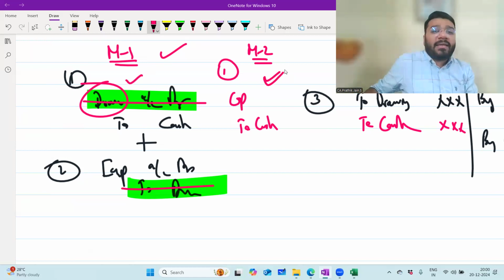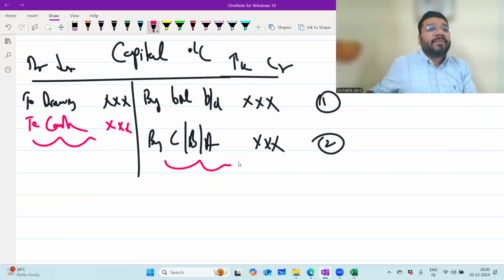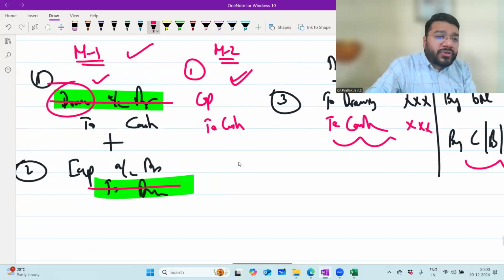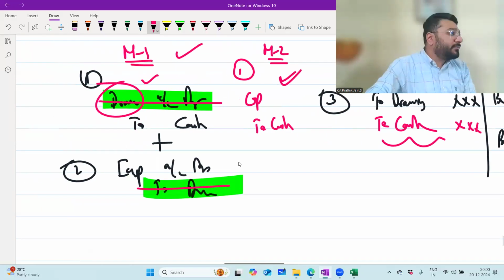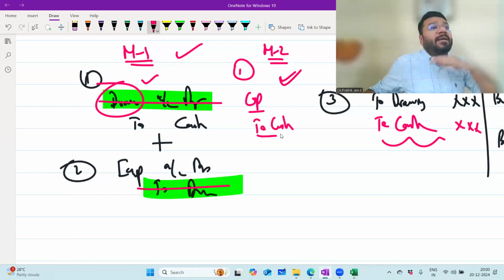But the second method is also not wrong, since the number of items involved in this is very small. Apart from this transaction, what else do you record? So experts felt that method 2 is also accepted. So either you write a combined entry, capital to cash, or you write it separately by inserting the drawings on either side. Any problem? No, sir.